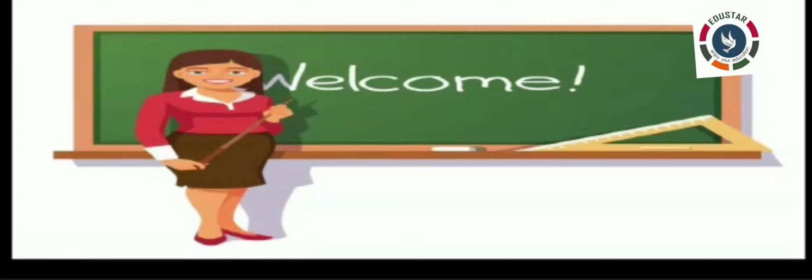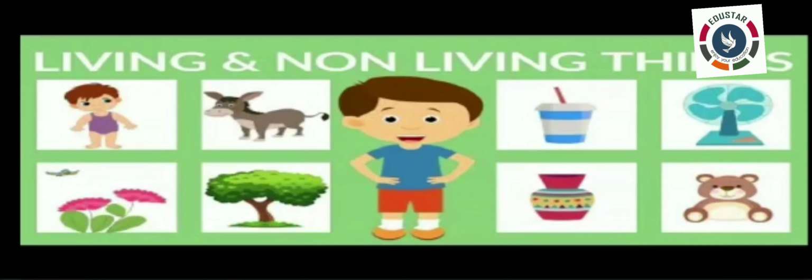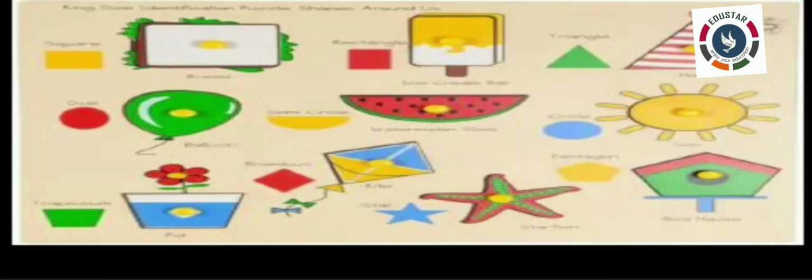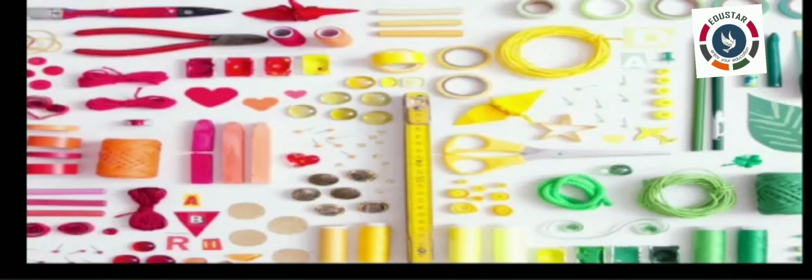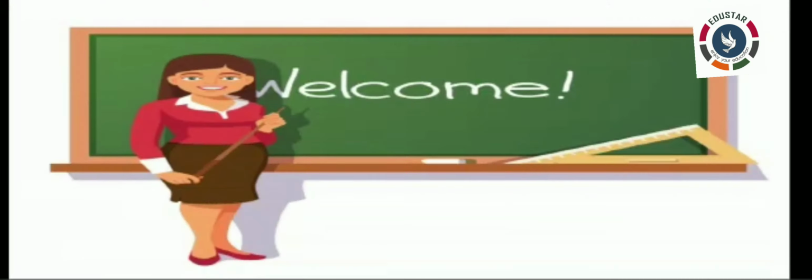What do you understand from all these observations? You can understand that there are many different things in the world. Some of these are living and some are non-living. All of these have different shapes, colors, uses and properties. These objects are made of material. What is meant by material?